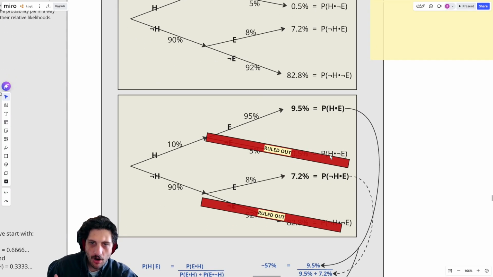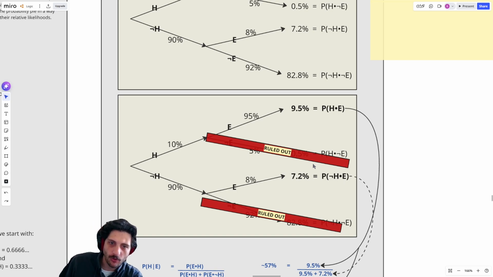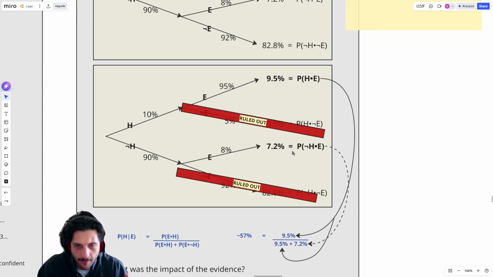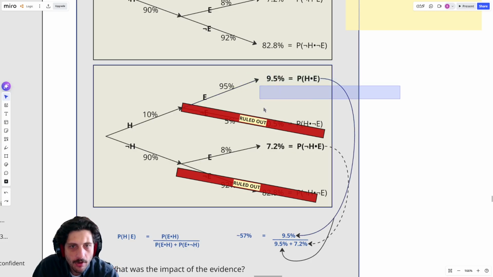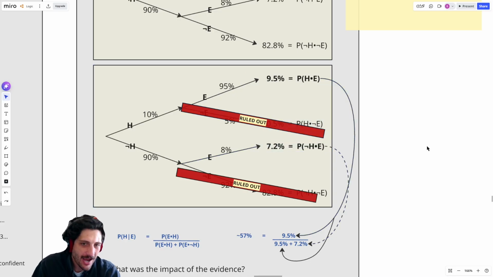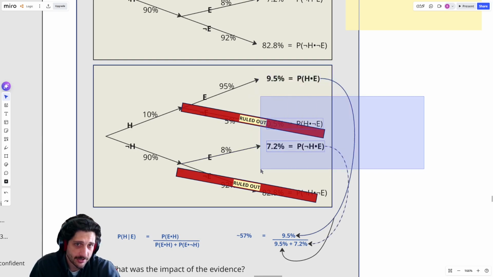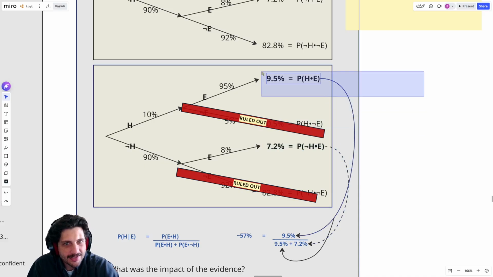So just like before, when we find out that we actually get a positive result, we've ruled out 2 of these possible worlds. We get to say, oh, well, we know that not E didn't happen. I actually got my positive result. So then out of this probability pie that's left over, how much more likely is one outcome versus the other outcome? I shouldn't be 50-50 between whether I'm sick with the positive result and not sick with the positive result. Instead, this one is ever so slightly more likely than the other one.